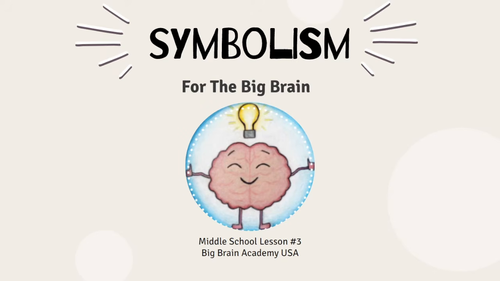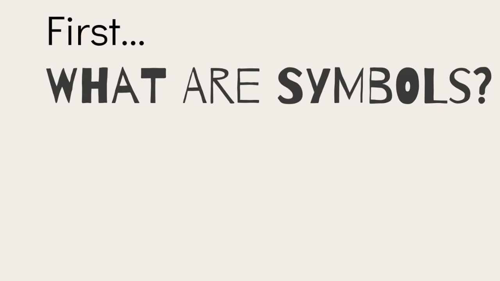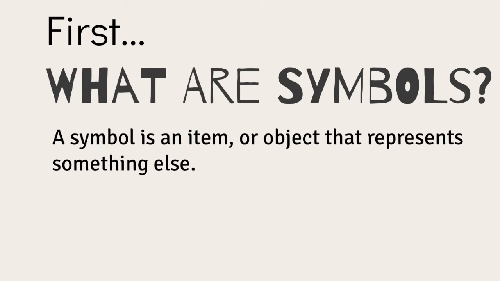Today is the start to our middle school week, and our first topic will be symbolism for the big brain. So let's get started. First, in order to understand what symbolism is, we need to ask ourselves the question, what are symbols? A symbol is an item or object that represents something else.